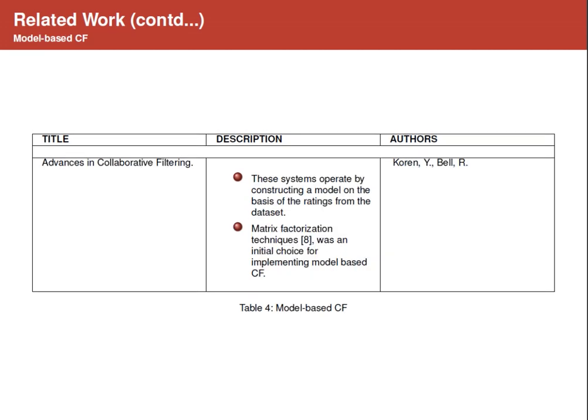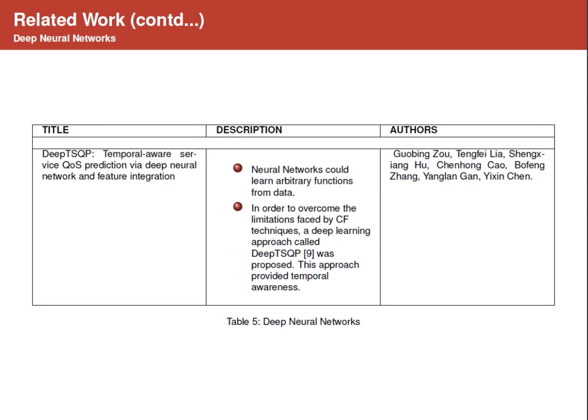Next is model-based CF. These techniques operate by constructing a model based on the rating information. Matrix factorization is one such method where data is taken from the dataset and then built as a model which makes the recommendation. Later, techniques based on neural networks were introduced. They could learn arbitrary functions from data. For this, it uses a neural architecture.